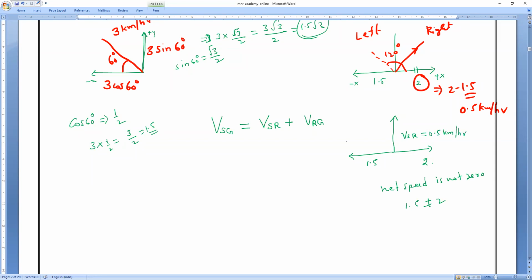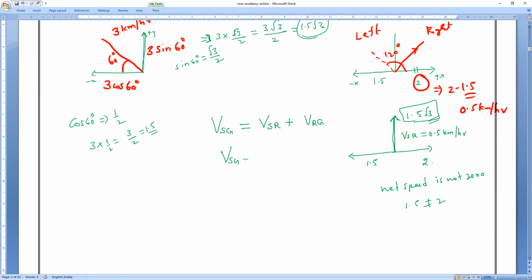0.5 kilometer per hour. Understanding? And the river is in the vertical direction. How much is it? 1.5 root 3. That is actually the velocity of the river with respect to ground. 1.5 root 3. Okay.